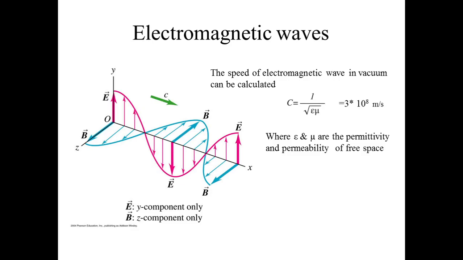The speed of electromagnetic waves in vacuum can be calculated as shown in the formula, c equals 1 upon square root of epsilon mu, where epsilon and mu are the permittivity and the permeability of free space. The speed of electromagnetic waves in vacuum is 3 into 10 raised to power 8 meters per second.